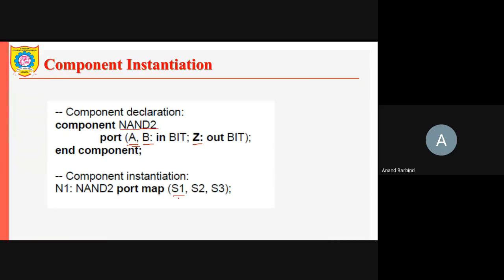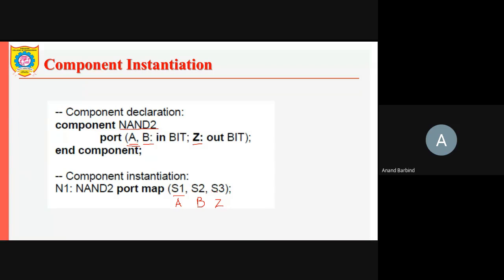Then the S2 signal will be connected to the B input of the NAND gate, whereas the S3 signal will be connected to the Z output of the NAND gate.